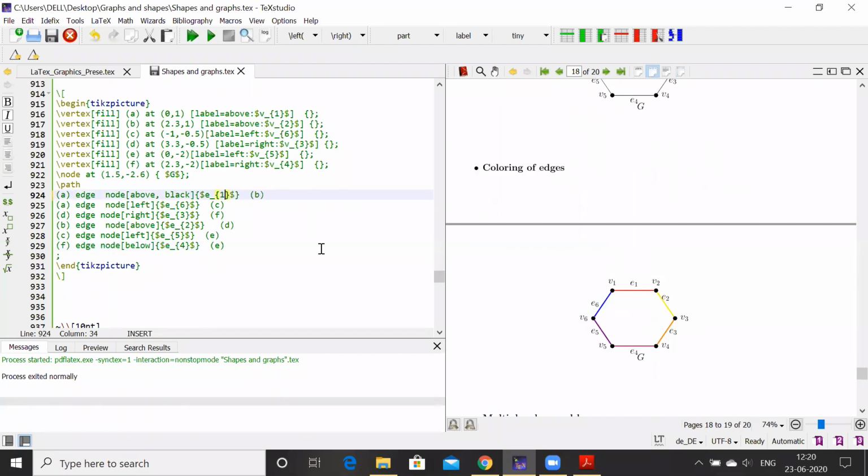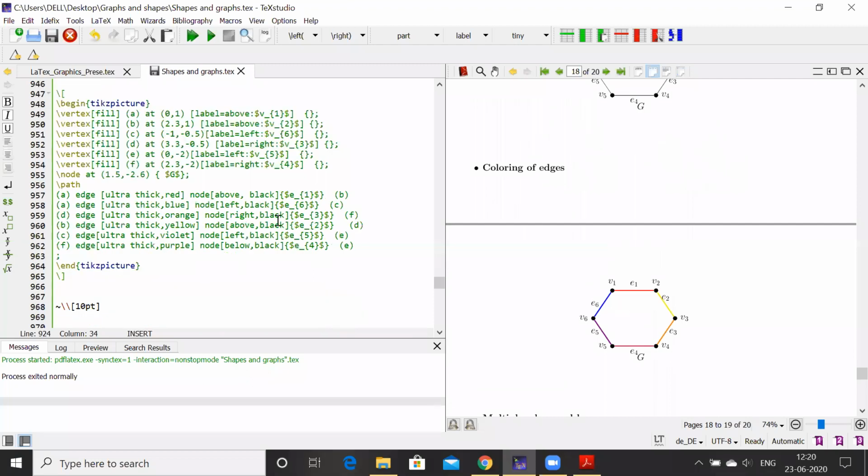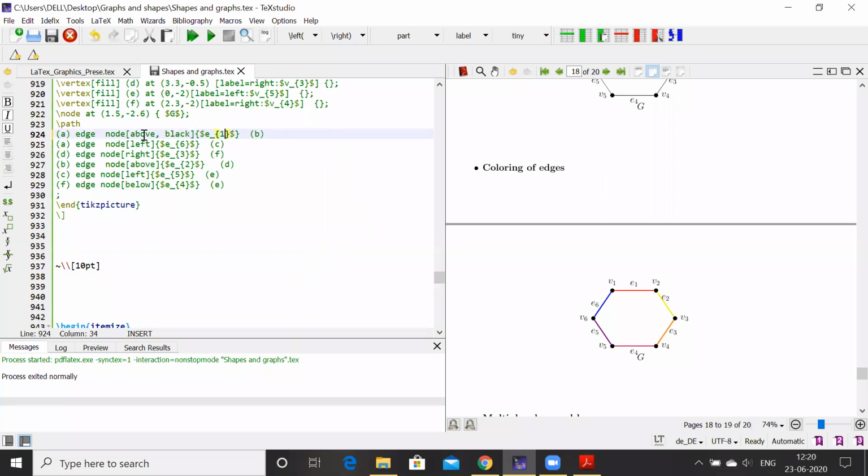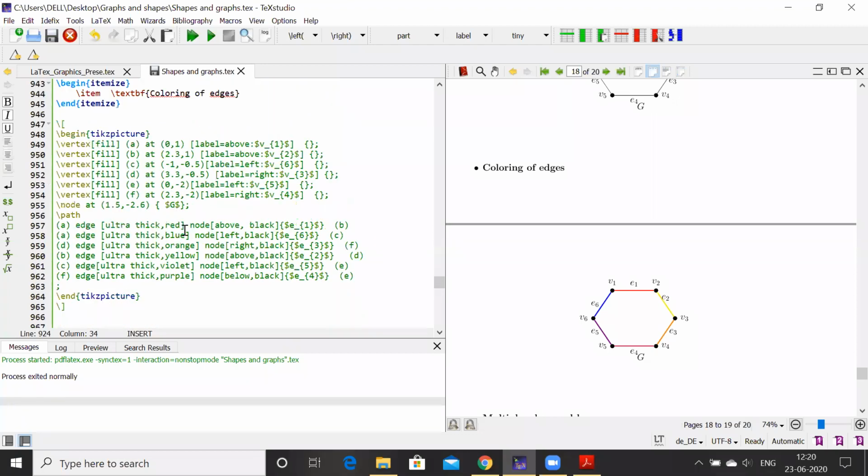Then coloring of the edges. For the coloring of the edges, same thing. Again, we use ultra thick red color. So inside this command, we are putting only the square bracket and ultra thick red, whatever colors we want, ultra thick blue. If you don't want ultra thick, you just put red, blue, whatever colors you want to give. This way we can color those edges.